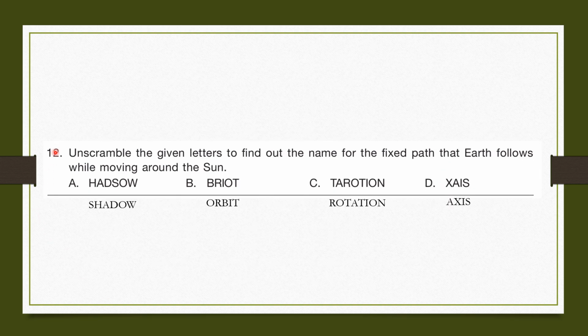Question number 12. Unscramble the given letters to find out the name for the fixed path that Earth follows while moving around the Sun. A. It translates for shadow. B. Orbit. C. Rotation. D. Axis. So, orbit is the fixed path that Earth follows while moving around the Sun. So, the answer is B.